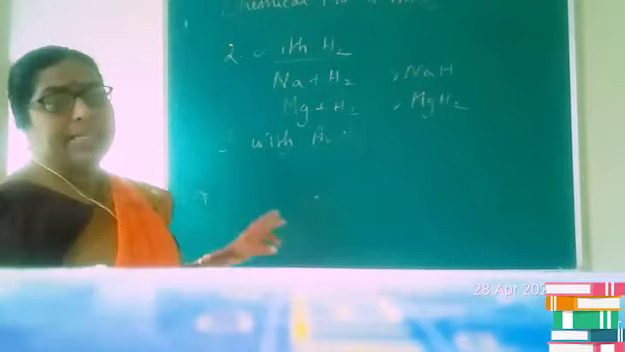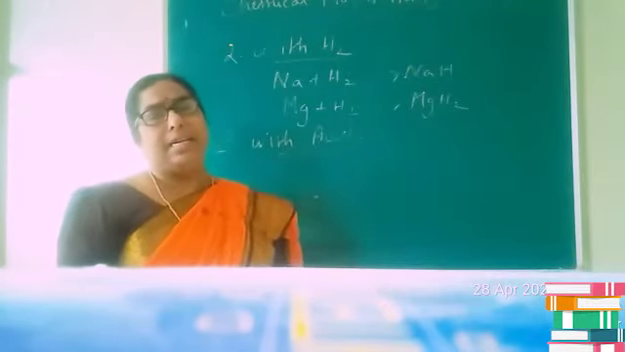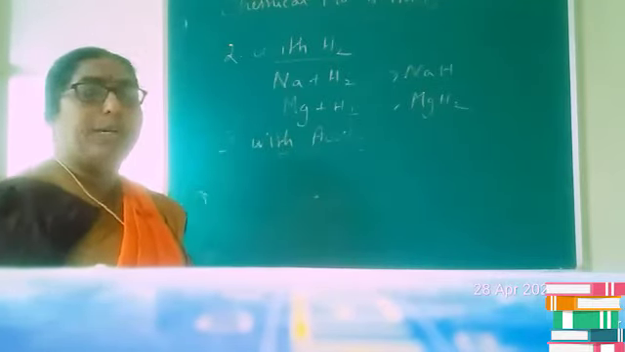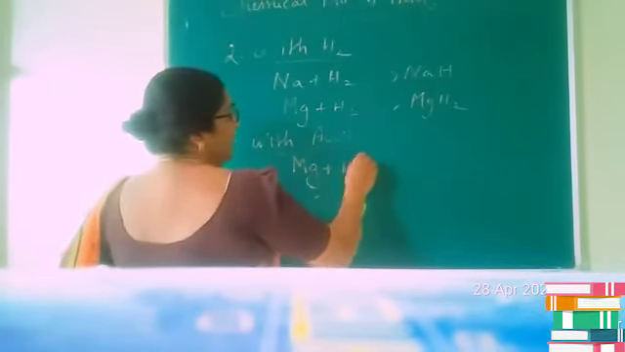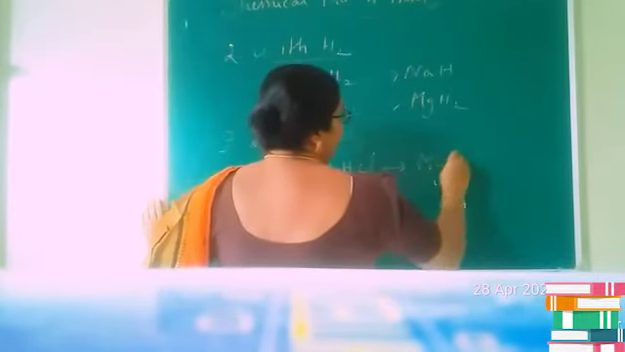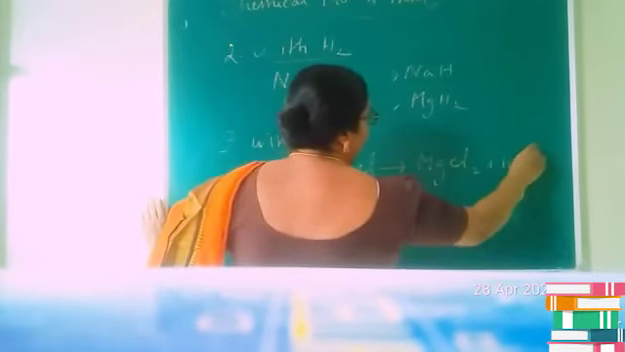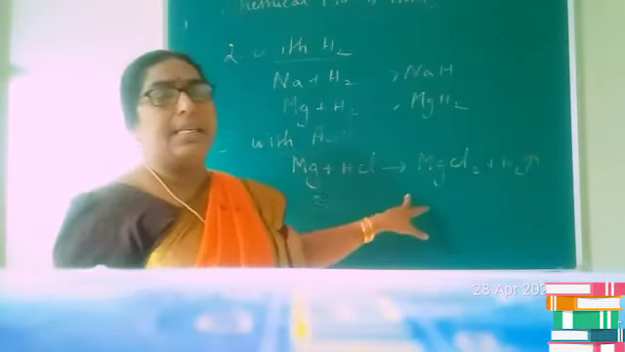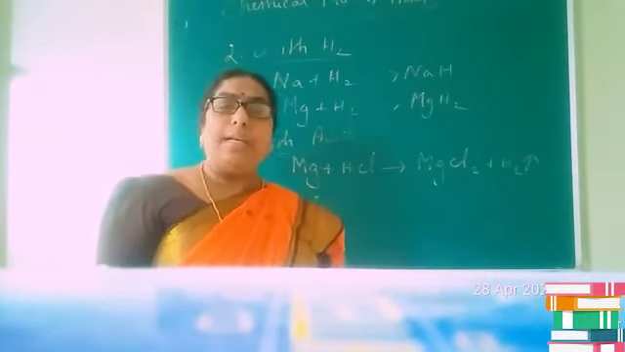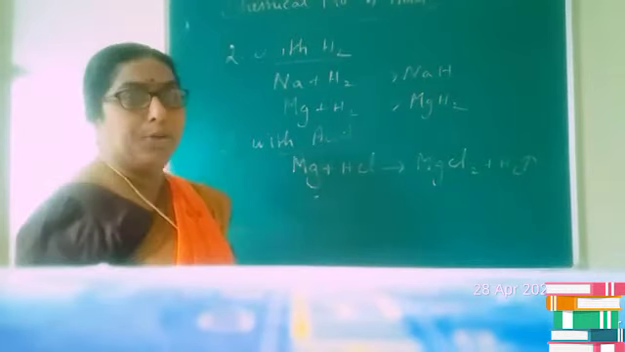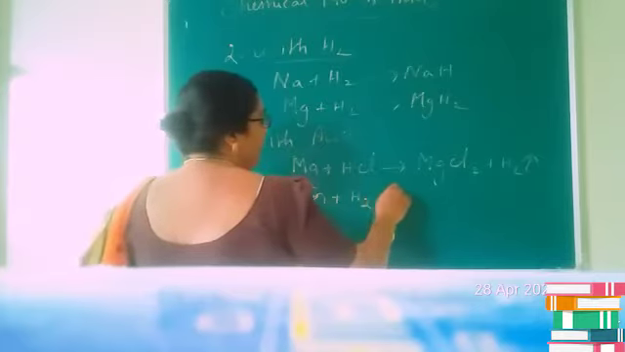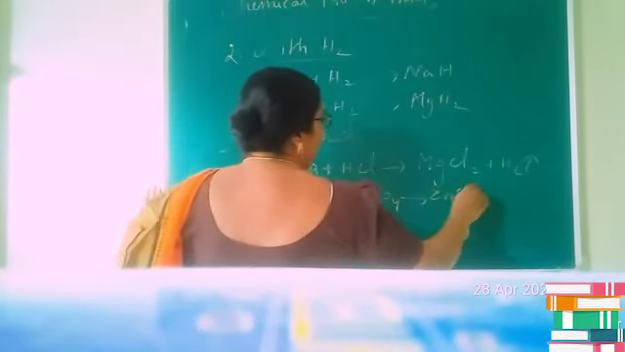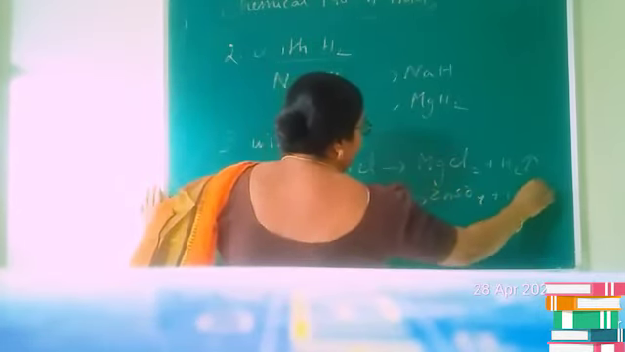Third one, let us consider the reaction with acids. Again, we can say that metals react with acids and liberate hydrogen. You will get the corresponding salt as well as hydrogen. For example, magnesium plus hydrochloric acid will give you magnesium chloride plus hydrogen. Metals react with acid and produce the corresponding salt and hydrogen. This we have seen in chapter 2 also. Another example, zinc reacts with sulfuric acid and produces zinc sulfate and hydrogen.